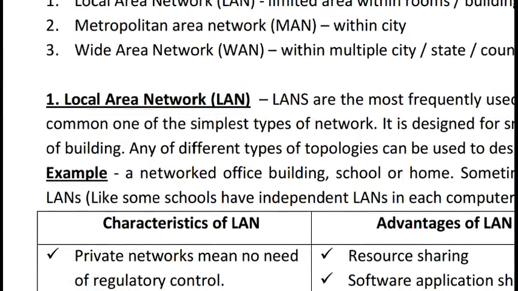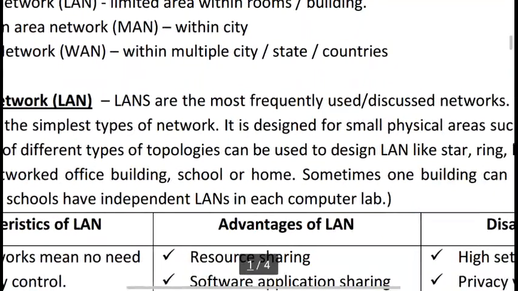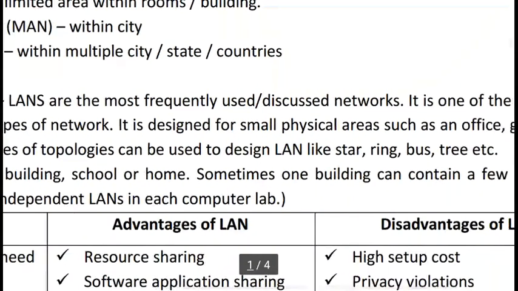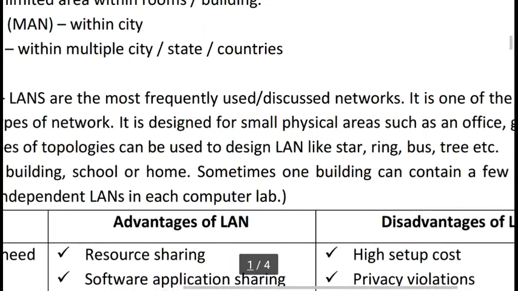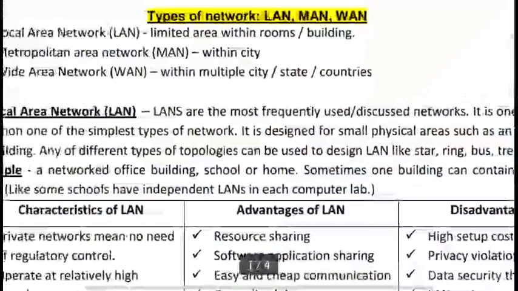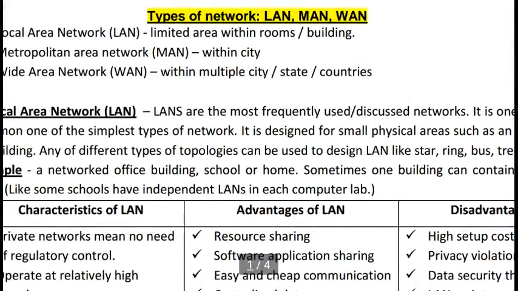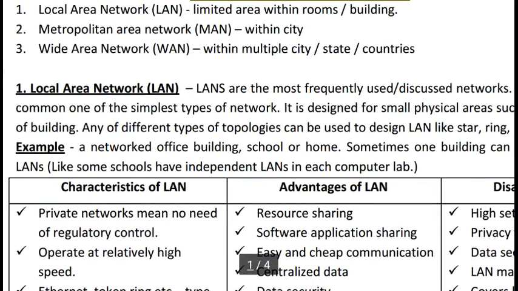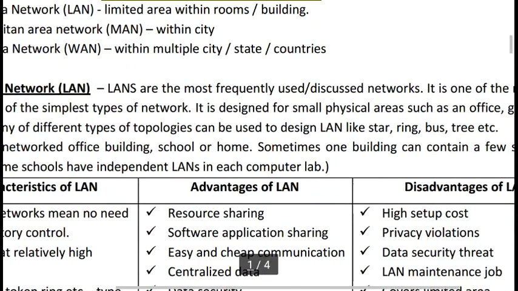Different types of topologies can be used to design LAN like star, ring, bus and tree, etc. So this belongs to a LAN. There is a limited area where we can use our LAN, in a building, in a room. We have more than one computer and we can connect each other and build a small network. So this is called LAN. Examples: a networked office building, school or home.